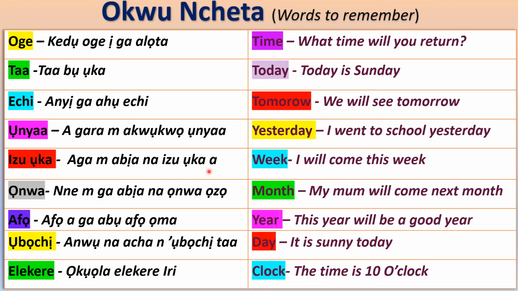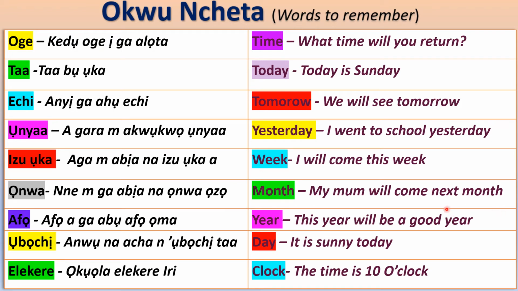Okay, the next item we'll look at bụ ọnwa. Ọnwa bụ month. So if you want to say in English, my mom will come next month, and translate it in Igbo, it will be nne m ga-abịa n'ọnwa ọzọ. So if you look at this, I want you to see this contrast. Izuụka makes it this week. Ọnwa ọzọ makes it next month.